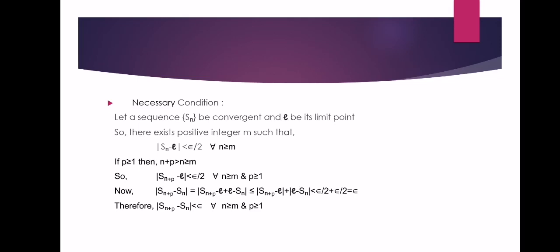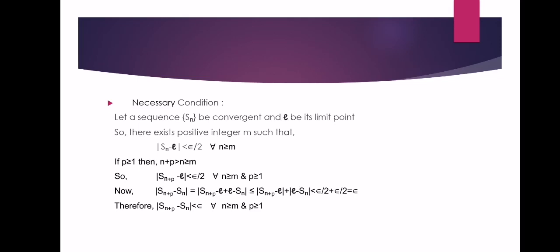Now mod of Sn plus p minus Sn is equal to, here we have subtracted and added the limit point L, so we get mod of Sn plus p minus L plus L minus Sn, less than or equal to mod of Sn plus p minus L plus mod of L minus Sn, which is less than epsilon by 2 plus epsilon by 2, which is equal to epsilon.